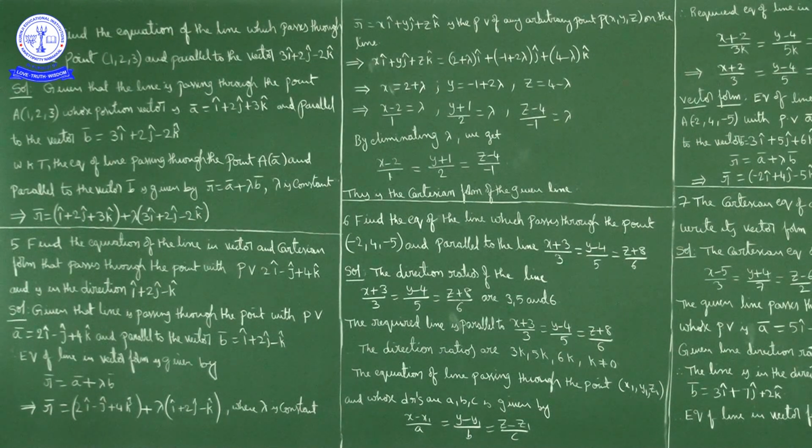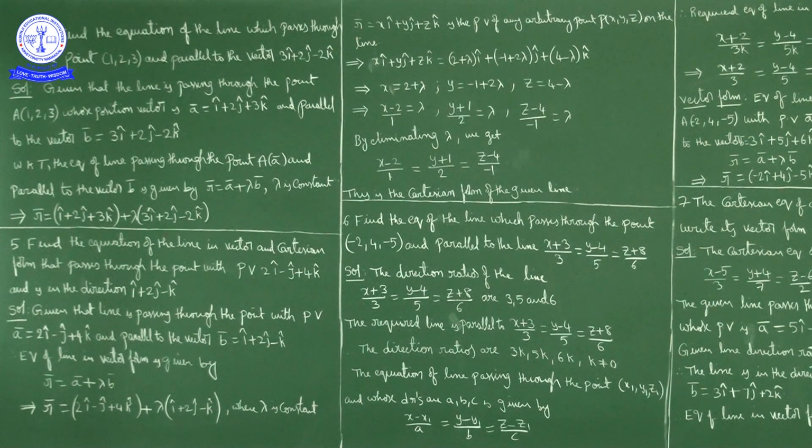Now to find the equation of a line in space, we need two things: a point on the line and the direction of the line. If you know a single point on the line, there will be infinitely many lines passing through that point. If you know two points on the line, there will be a unique line passing through them.